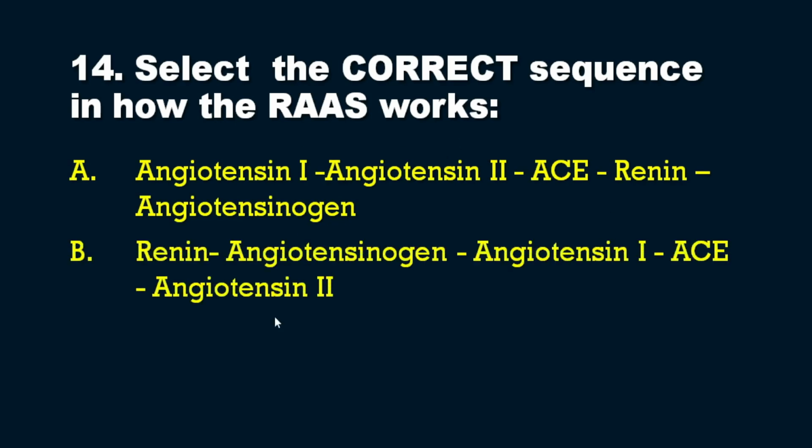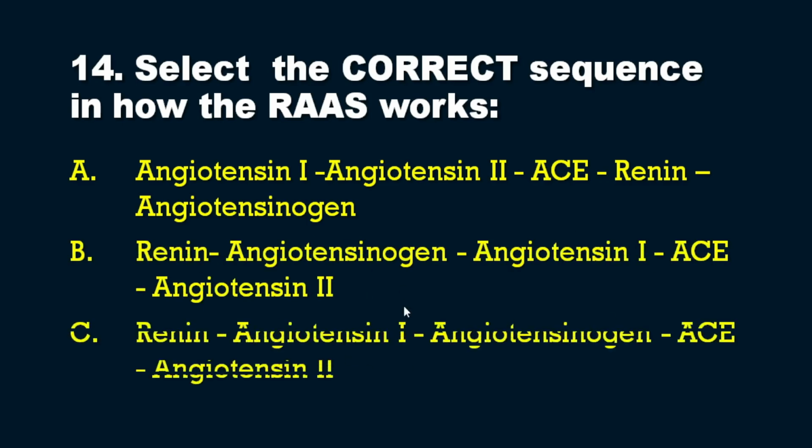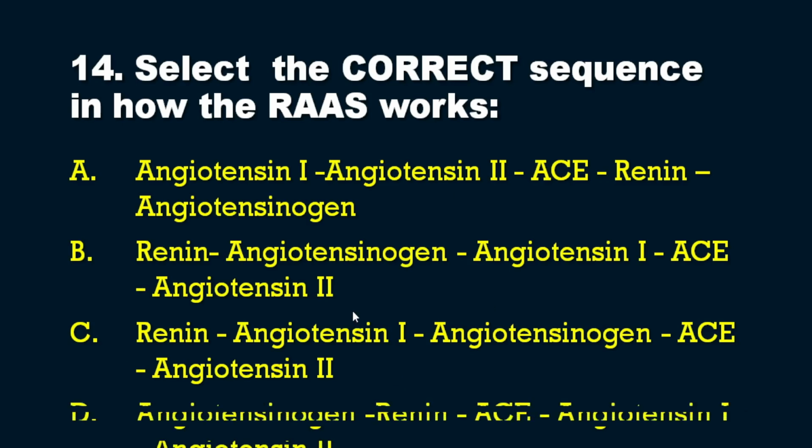Option B: renin, angiotensinogen, angiotensin 1, ACE, angiotensin 2. Option C: renin, angiotensin 1, angiotensinogen, ACE, angiotensin 2. Option D: angiotensinogen, renin, ACE, angiotensin 1, angiotensin 2. What is the correct sequence in which the RAAS works?